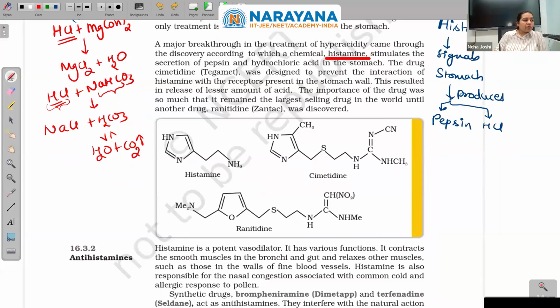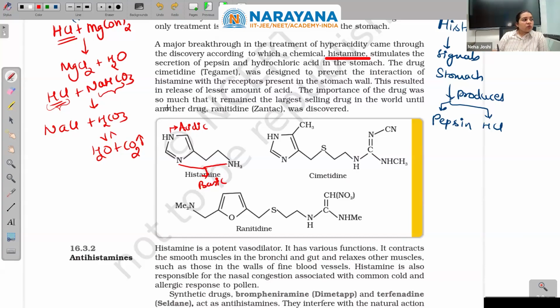So this is not basic. This is rather an acidic center. It will release H plus. These two will be the basic centers of histamine. There was a question once, a long time back, related to histamine's acidic and basic centers in JEE Advanced.